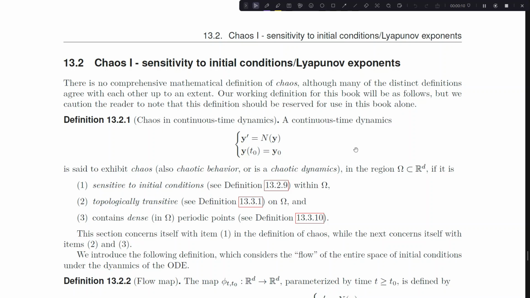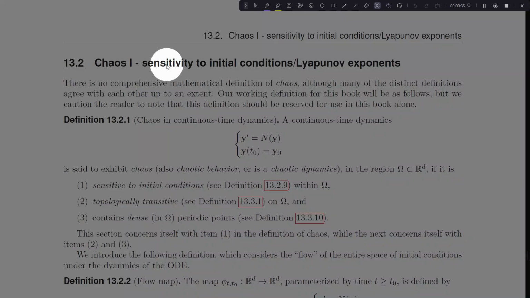Okay, welcome back, everybody. Moving on to one of my favorite sections in the book. We're kind of concluding it in many ways, but these last few sections really are my favorite. We've been working really hard to give ourselves the tools so we can handle some of these arcane topics, such as chaos.